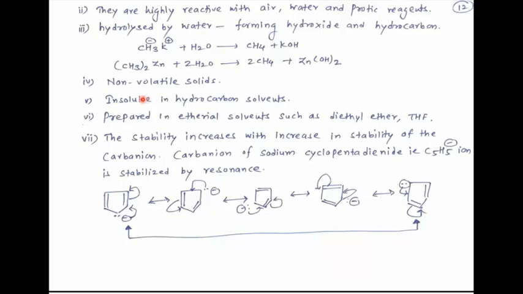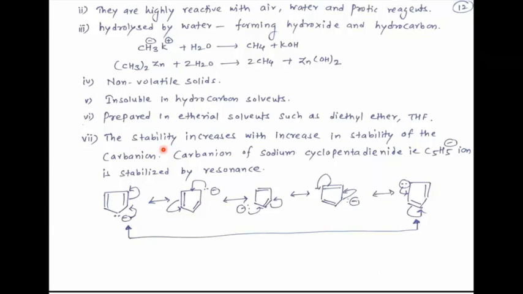These ionic organometallic compounds are non-volatile solids. Next property, they are insoluble in hydrocarbon solvents. These are prepared in ethereal solvents such as diethyl ether and THF. THF means tetrahydrofuran. Next one, this is about stability.